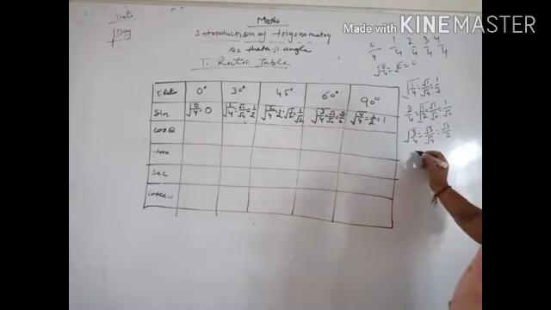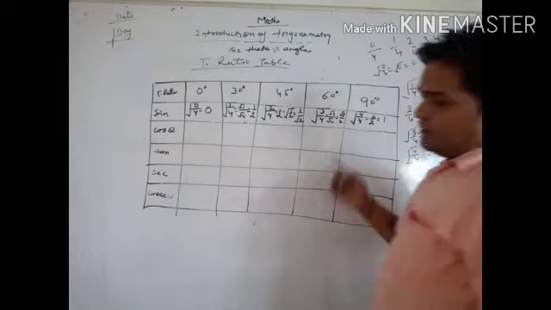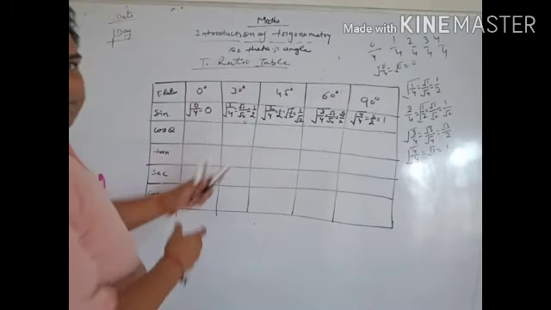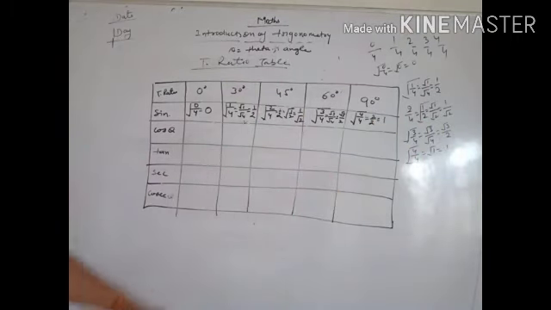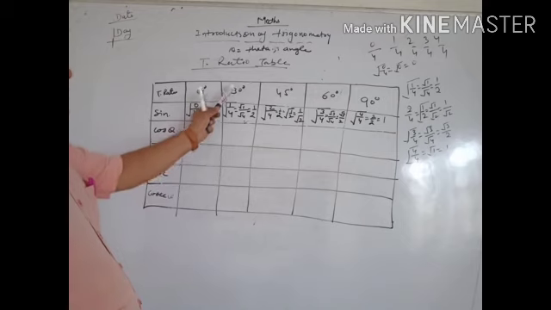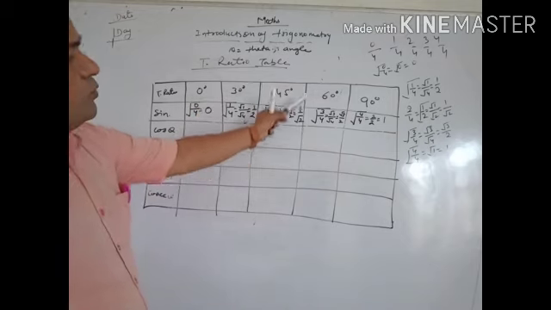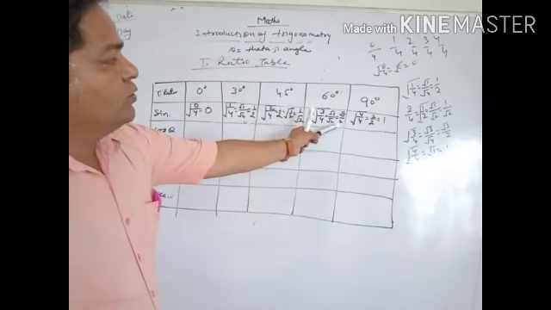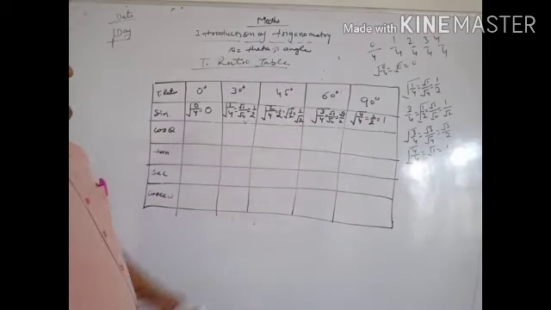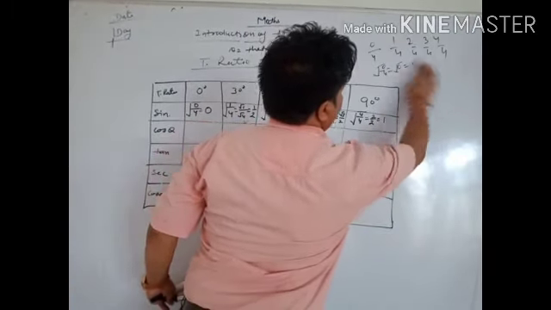Next 4 by 4, equal to root 1, and root 1 equal to 1. So then we find out how we can find the value of sin theta. Sin 0 degree equal to 0, sin 30 degree equal to 1 by 2, sin 45 degree equal to 1 by root 2, sin 60 equal to root 3 by 2, and sin 90 degree equal to 1.